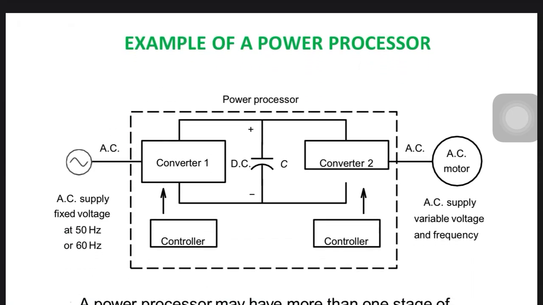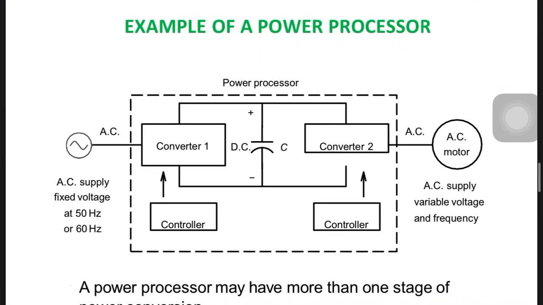Now, some examples of the power process, how it will be converted, how it will be controlled. So, I am using a single AC supply, it may be 50 hertz, it may be 60 hertz, given to converter 1. So, the converter may be an AC to DC converter, an AC to AC converter, a DC to AC converter, or a DC to DC converter.